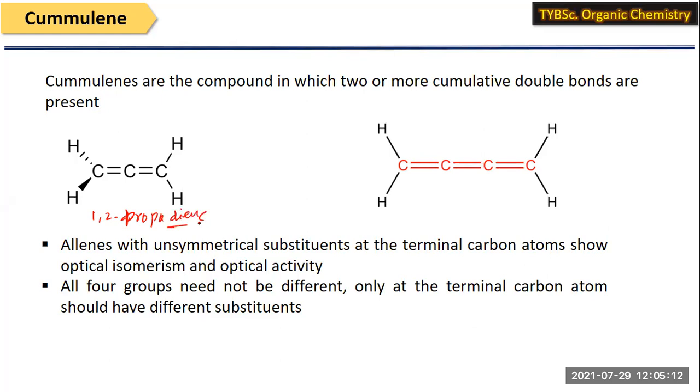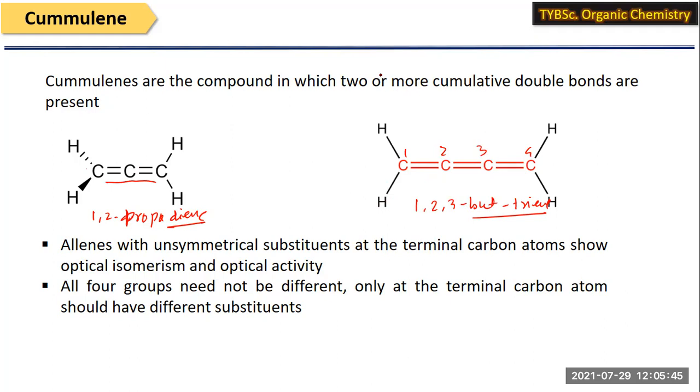Why is it called that? Because it possesses 2 carbon-carbon double bonds cumulated to each other. So this particular system is known as cumulated double bonds. And this is another example from the same family: 1,2,3-butatriene. There are 3 double bonds which are cumulated with each other. So these are the 2 examples belonging to the cumulene family.